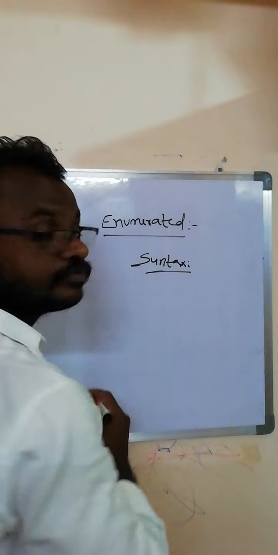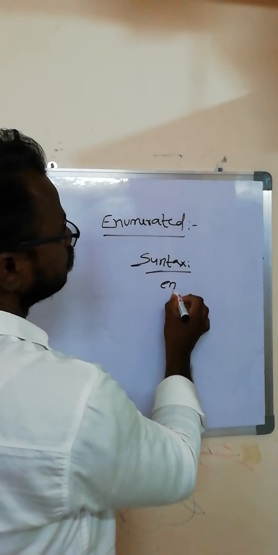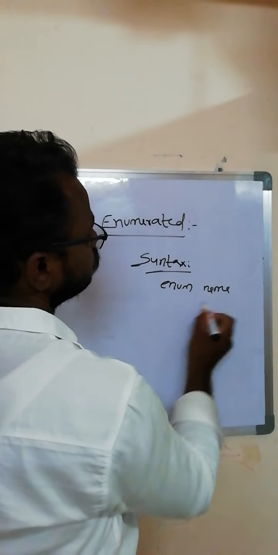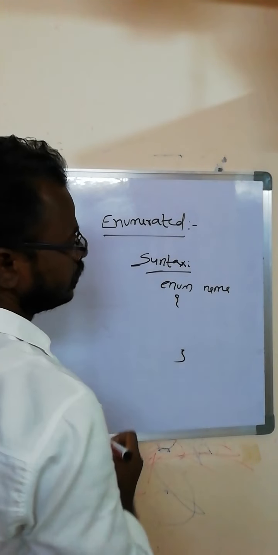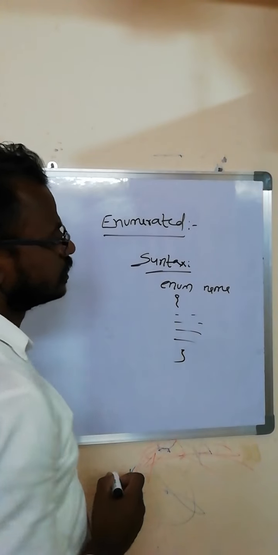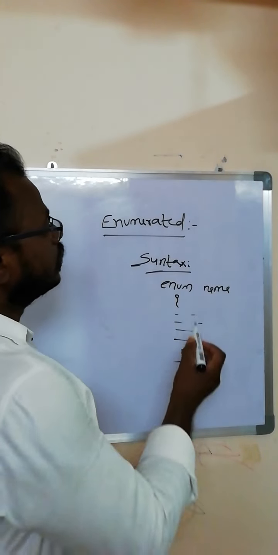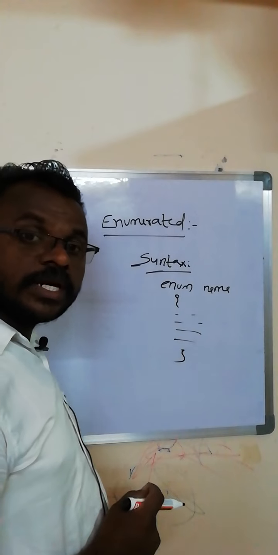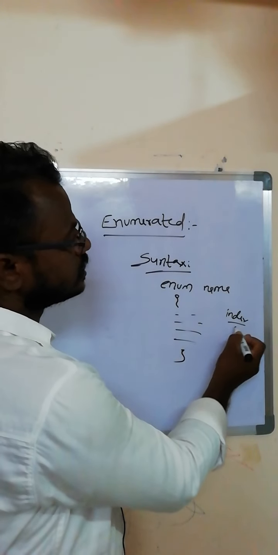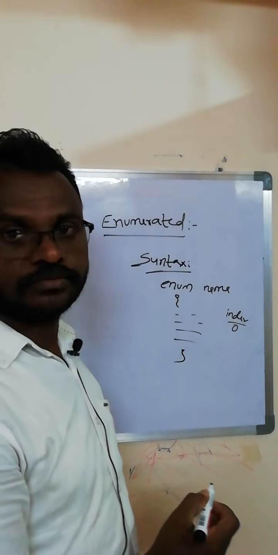Syntax: we write the enum, the name of the enum, and declare the semicolon, writing the number of declarations. The enum data elements are represented in index form, and the index starts at 0.